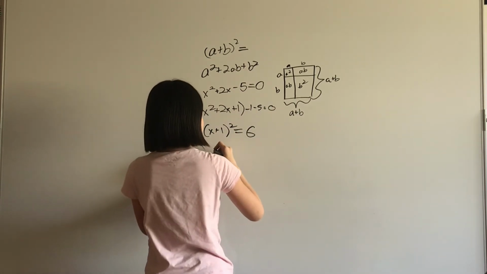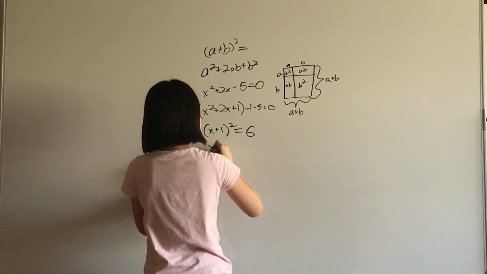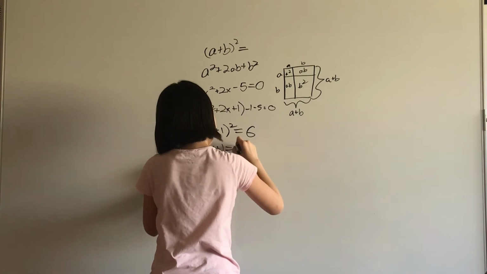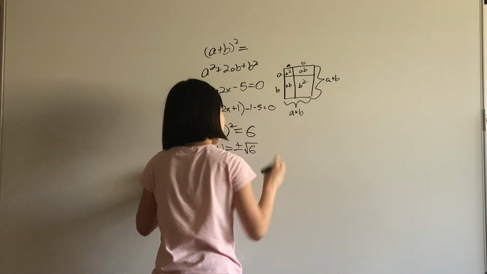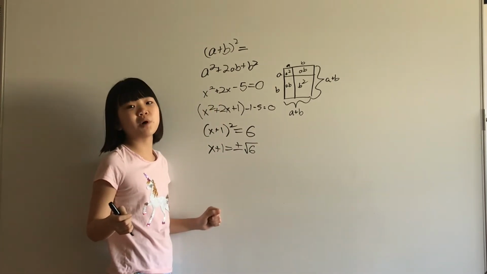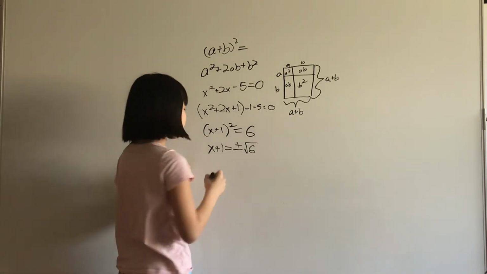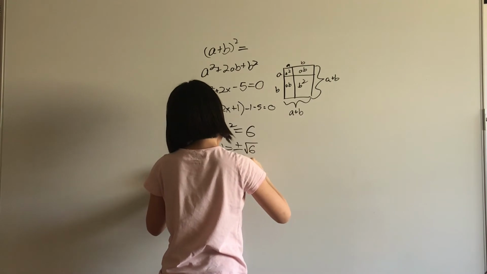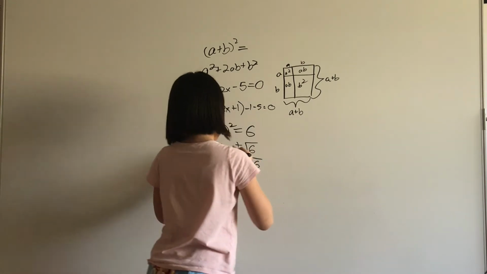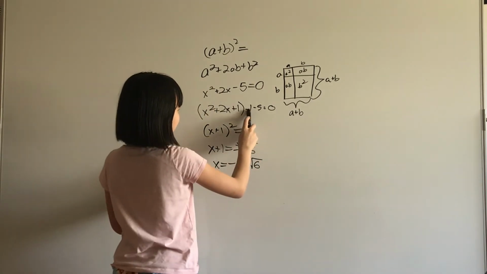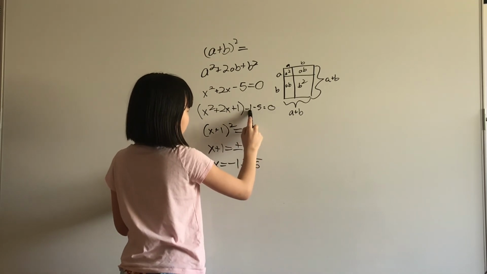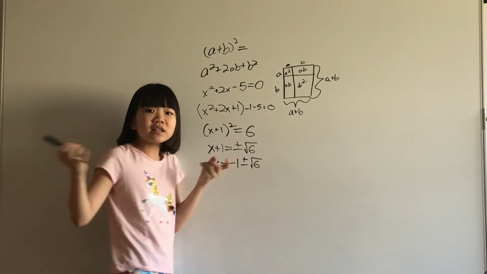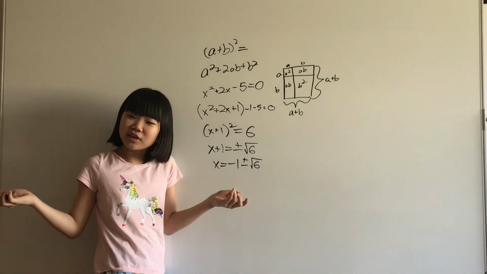And then we can take the square root of both sides. x plus 1 equals plus or minus square root of 6, because the product of two negative numbers is a positive number. And so, x equals -1 plus or minus square root of 6. But what happens when this is positive and so you subtract it? You can't take the square root of a negative number, can you?